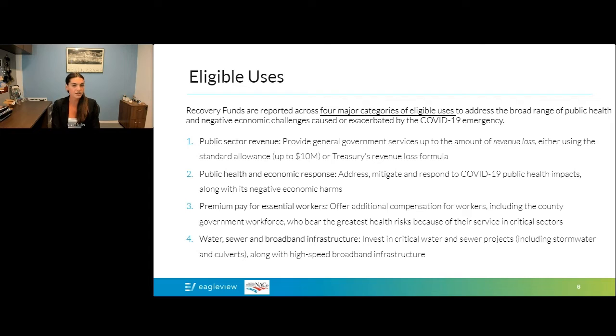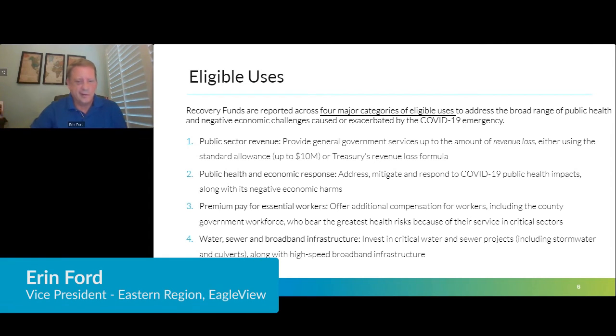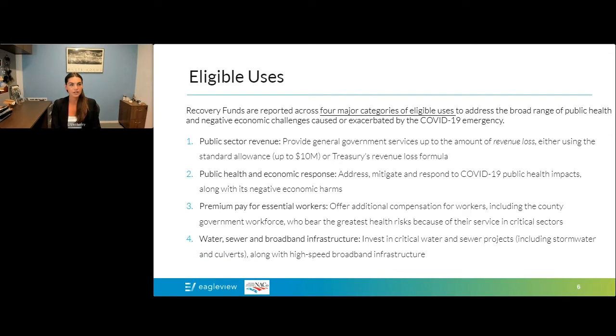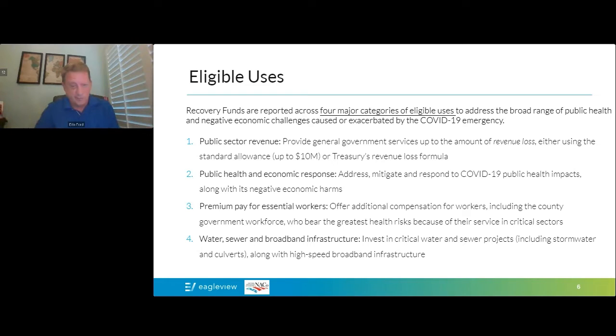Again, Erin, would that be similar to the standard deduction on your taxes, as an example? Yes, it would be similar to that. Right. So no real documentation needed, just claim the straight $10 million. Yes, exactly.